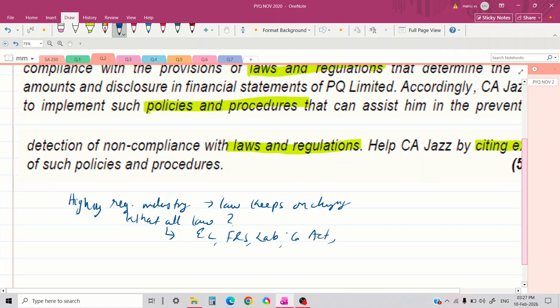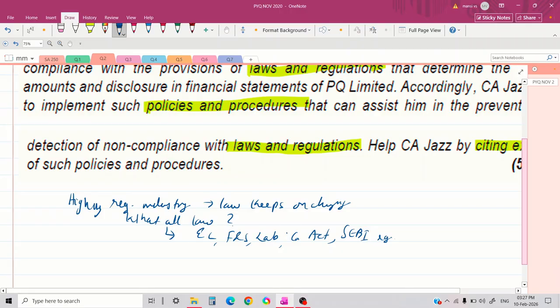And you have noticed in this question that PQ Limited is a listed entity. Since it is a listed entity, SEBI regulation is also applicable, because SEBI regulation is mandatory for each and every listed entity. In such a case, what should PQ Limited do? PQ Limited must regularly monitor what are the changes in law, and must also ensure that its day-to-day operating procedure is designed in such a way that it complies with the applicable laws.